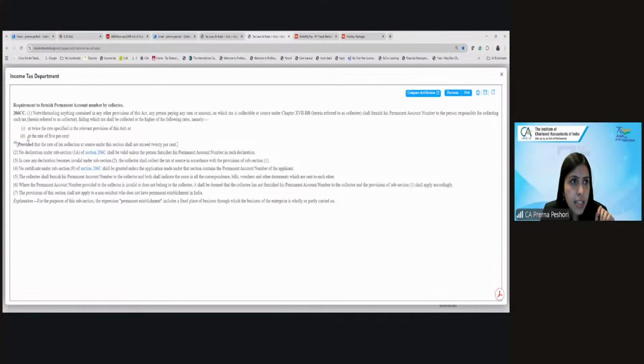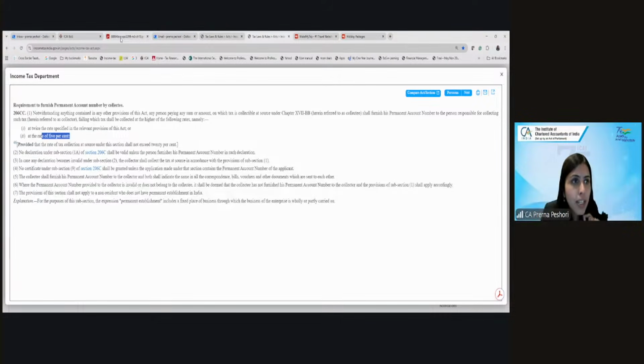Yeah, it just says at the rate of 5%. So here I think there's a correction which has not been made in the module, which says twice the rate specified in the Act or at the rate of 5%, because 206C1H has been deleted after 1st April 2025.